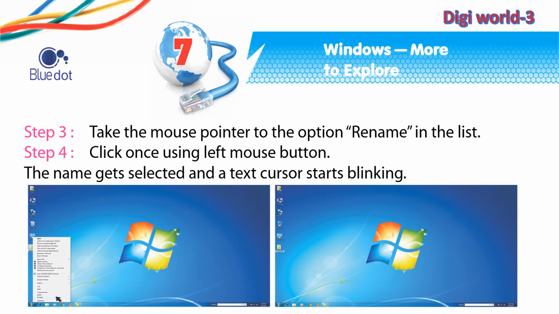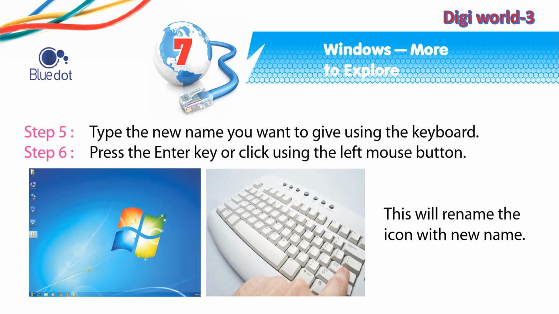Step 3. Take the mouse pointer to the option Rename in the list. Step 4. Click once using left mouse button. The name gets selected and a text cursor starts blinking. Step 5. Type the new name you want to give using the keyboard. Step 6. Press the Enter key or click using the left mouse button. This will rename the icon with new name.